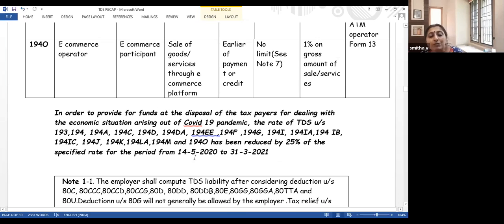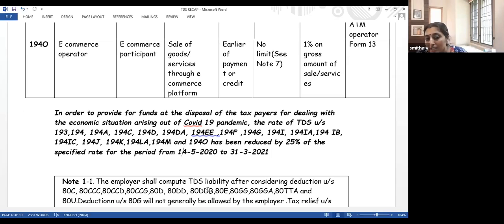This applies only for payments which are made between these two dates, 14/5/20 and 31st March 21. I have mentioned the sections which are covered by this special rule. If it is 1%, now we need to deduct only 0.75%. So this was a COVID pandemic relief which was given. Many students had been asking that, so that is why I explained this.